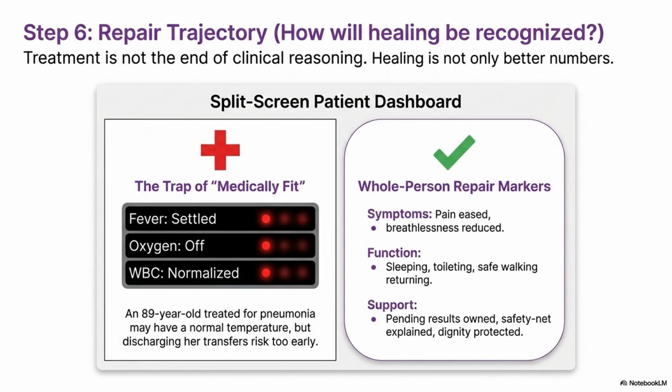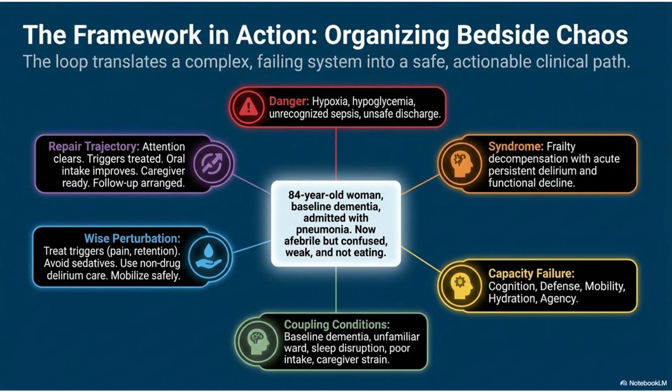Step 6 focuses on repair trajectory, recognizing healing beyond mere numbers. Whole-person repair markers are crucial for true recovery. The framework translates complex systems into actionable clinical paths, organizing bedside chaos into a coherent approach for patient care.